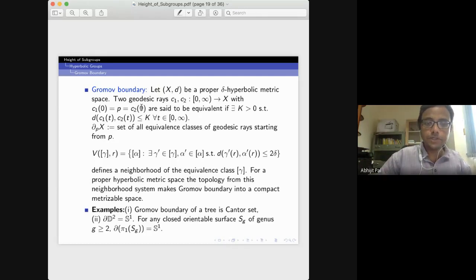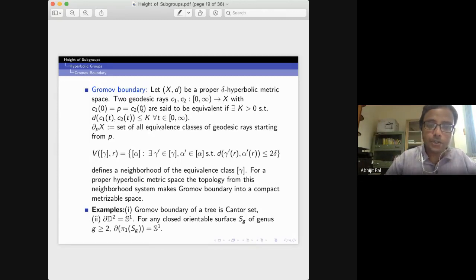You take the collection of geodesic rays starting from a single point P, and two geodesic rays are said to be equivalent if the distance between C1(t) and C2(t) is at most k, where k is independent of t. You take the set of all equivalence classes of these geodesic rays starting from P, and you can put a topology given by a neighborhood system. I'm not going into that.